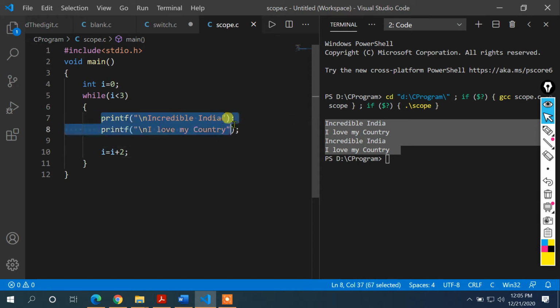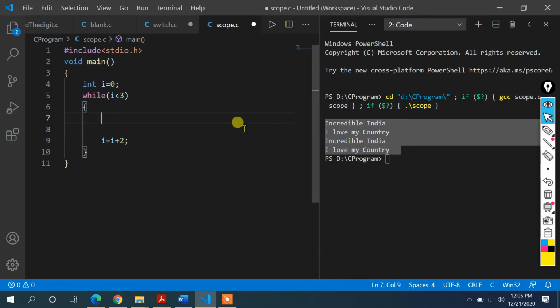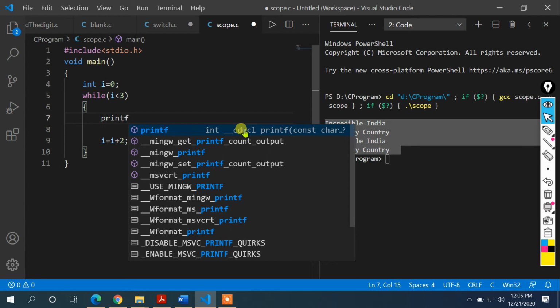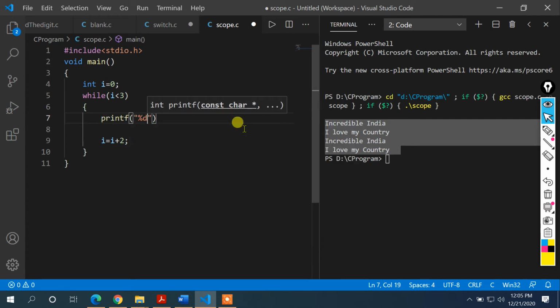Suppose this is the statement. This statement is showing what? This statement is the statement that we want to execute multiple times. So instead of writing this line, I write printf with %d, and I'm giving a space so that the numbers will be printed in a spaced manner. Then I'll write i over here.